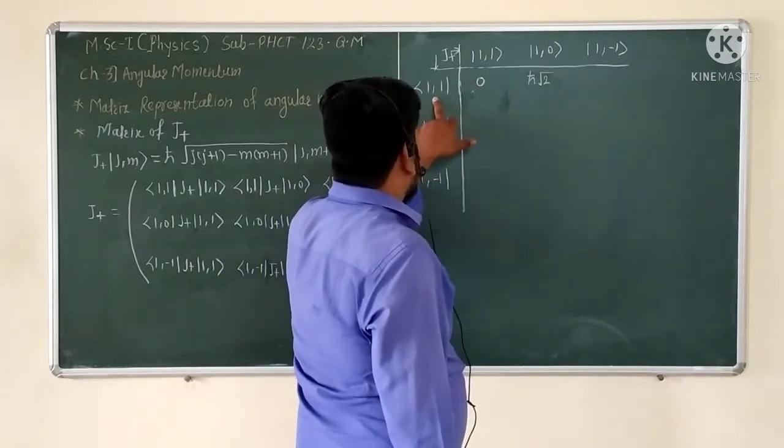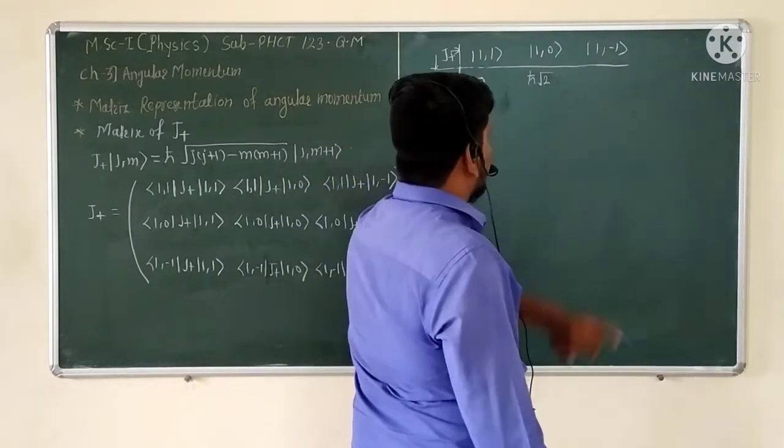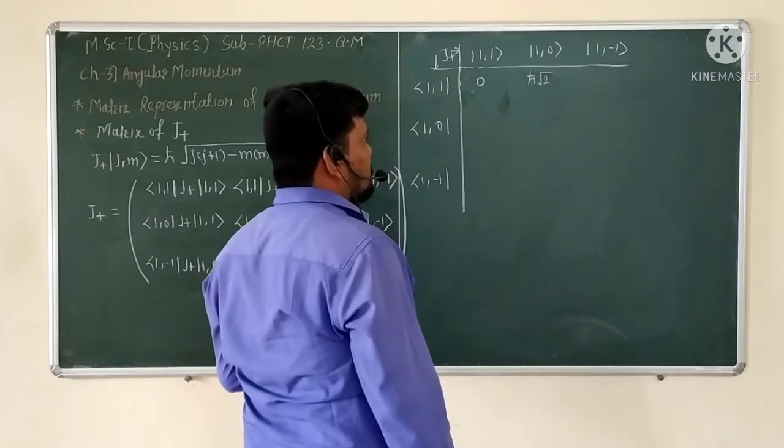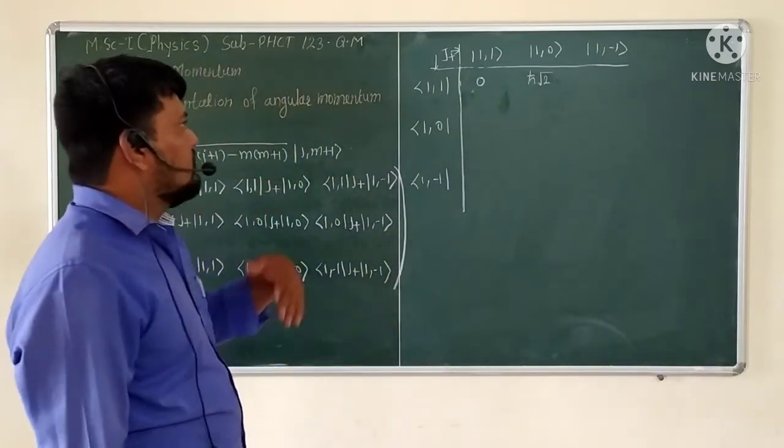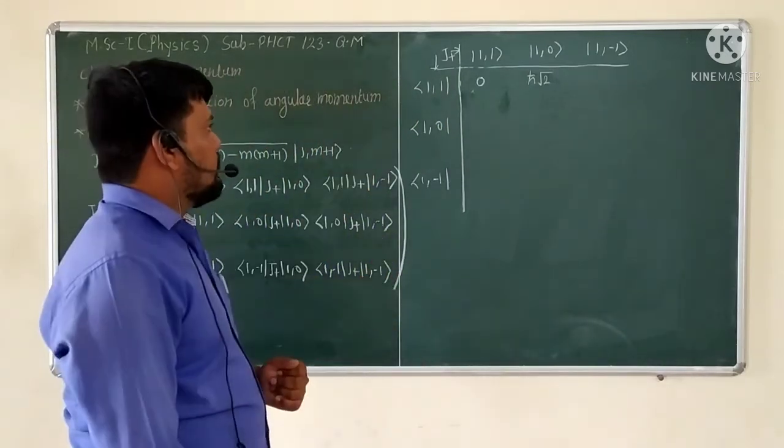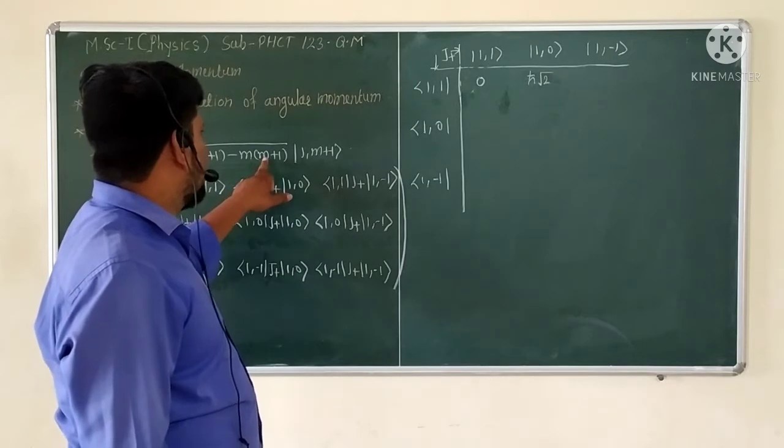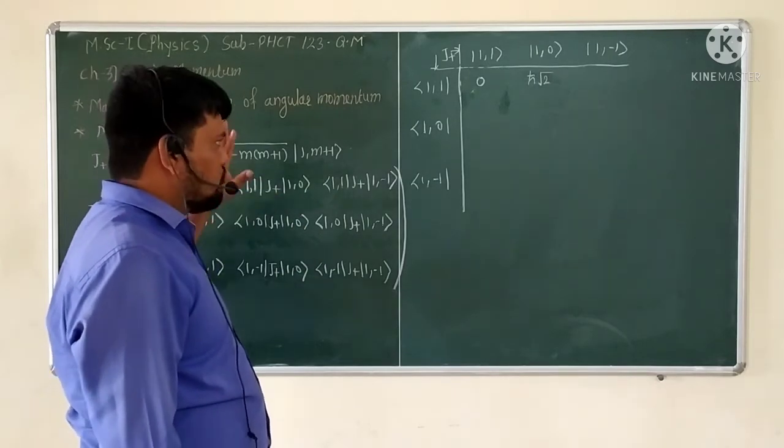And again see for this relation, bra of 1 1 and ket of 1 minus 1, the j value is similar, that is under root of 2 h cross, and this m value is minus 1 into minus 1 plus 1, so that bracket is also 0.